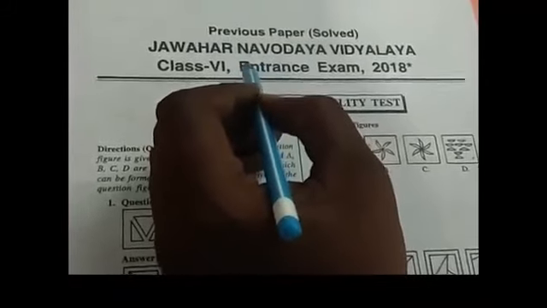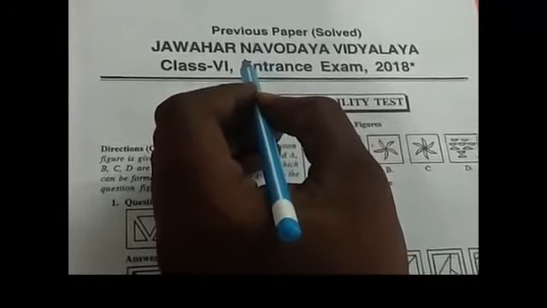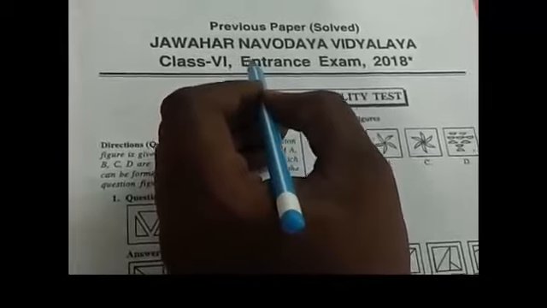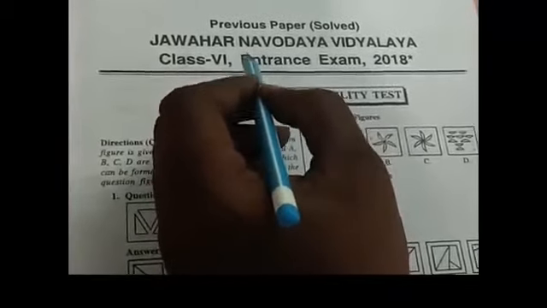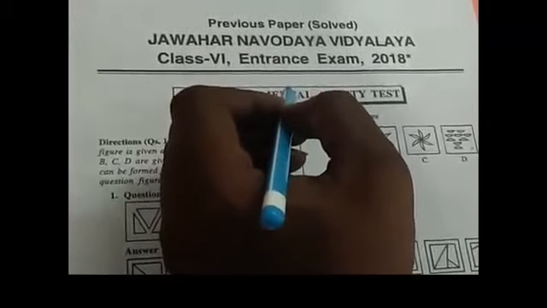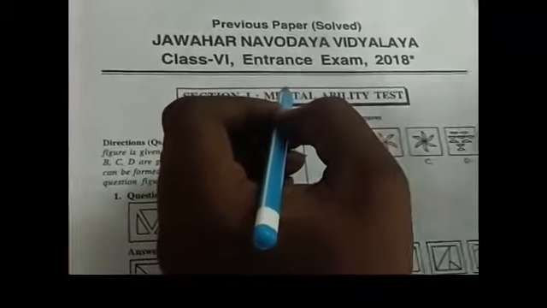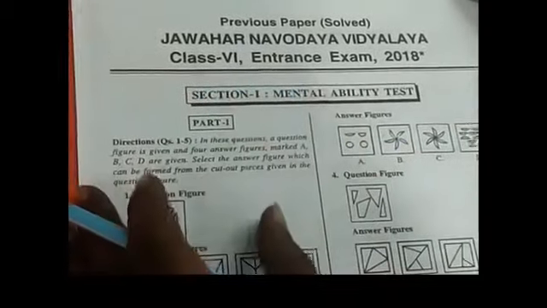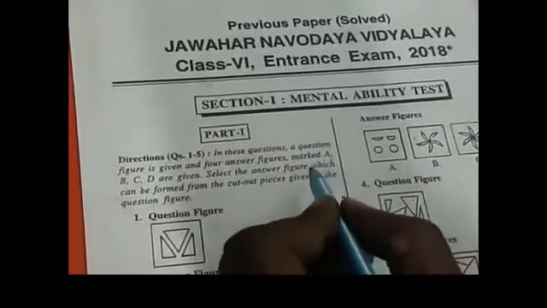Today I am just going to solve the previous year paper of Jawahar Navodaya Vidyalaya. The paper is 2018 and it's an important paper for the coming examination too. Now, section 1 is the mental ability test. It's also a very important part of Jawahar Navodaya Vidyalaya. Part 1.